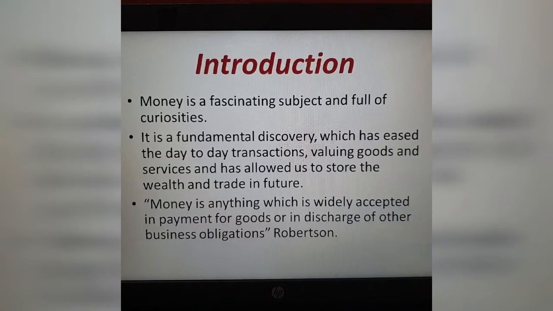Introduction of this lesson: money, savings and investment. Money is a fascinating subject and full of curiosity. What is fascinating? Very attractive. Money is very attractive, isn't it? It attracts everybody, right? And it is a fundamental discovery of humans, which made our day-to-day transactions very easy. If you want to buy something from a shop, we need to take money with us so that we can give the money and purchase something, isn't it? It values the goods and services. Money values the goods and services and has allowed us to store wealth and trade in future.